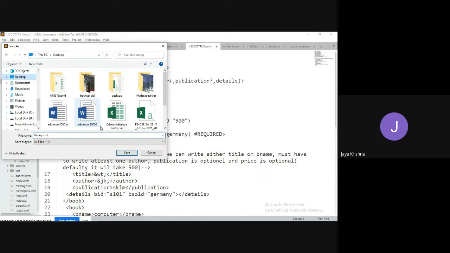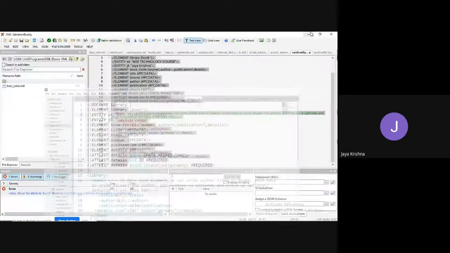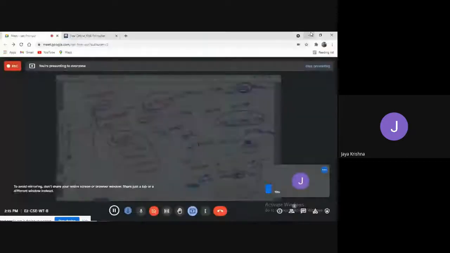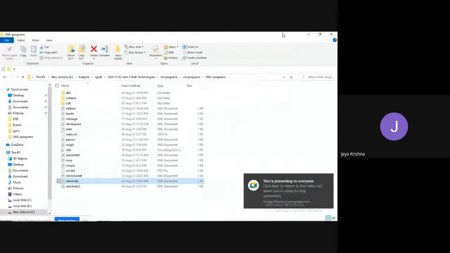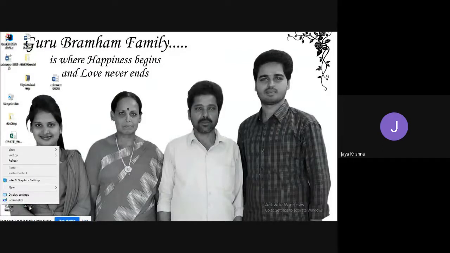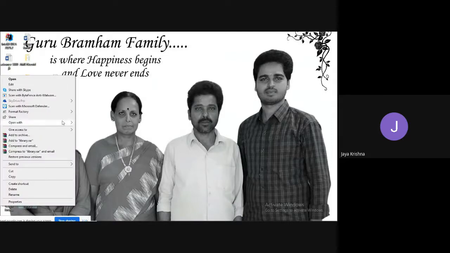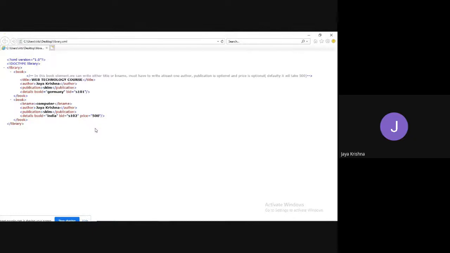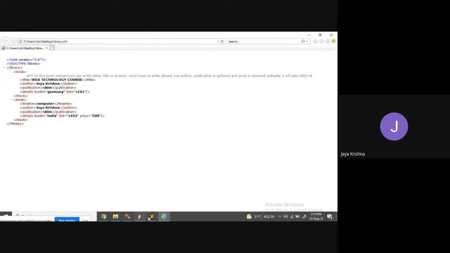I'm taking the desktop to avoid confusion. I'm going to open it with Internet Explorer. You can observe, guys.